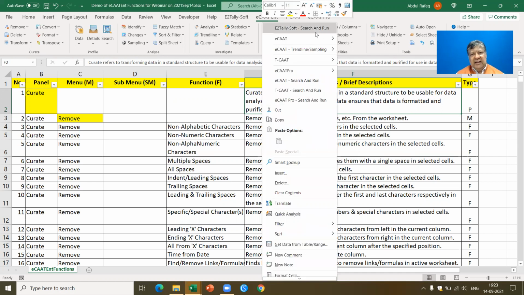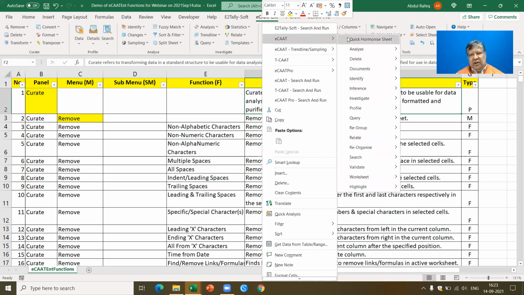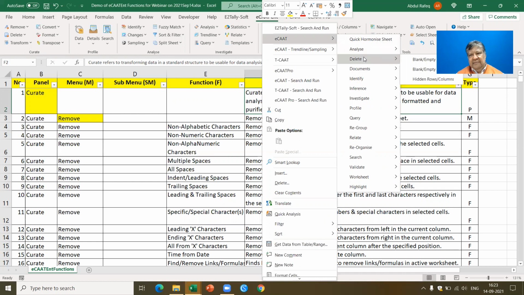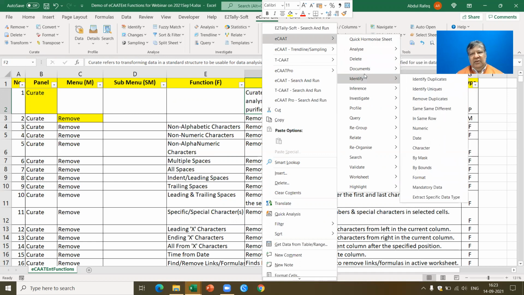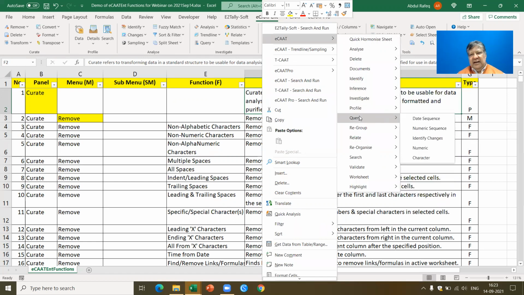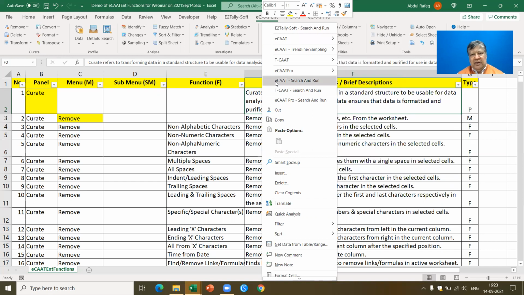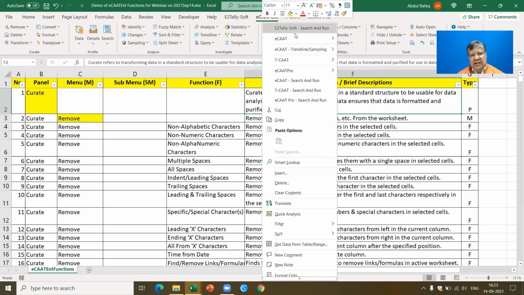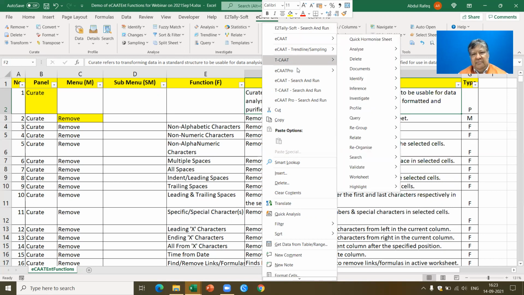When I right-click, if you see ECAT, you can also get ideas about what the functions are as per each category. Which means even if you don't know which function is available in which menu, you can navigate through these right-click menus and perform that particular function. You also have something called search, where you can search and run. If you see here, ECAT search and run is available.